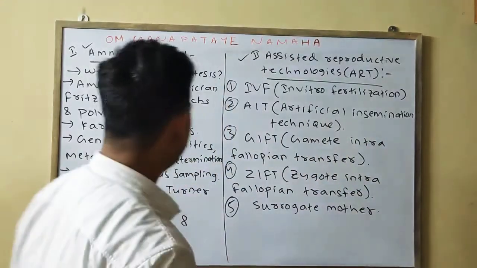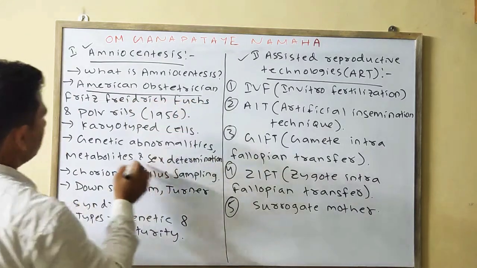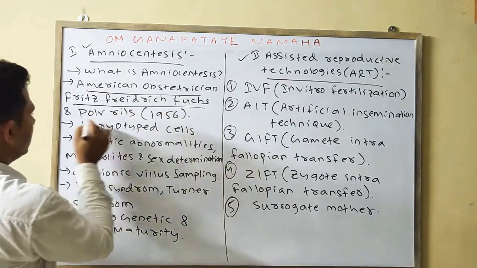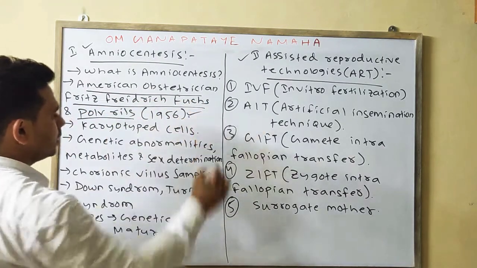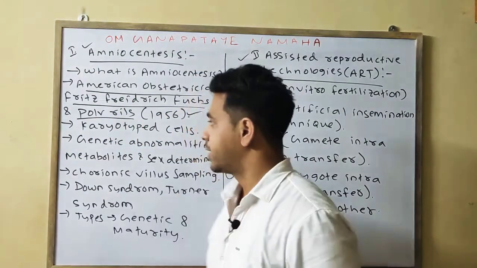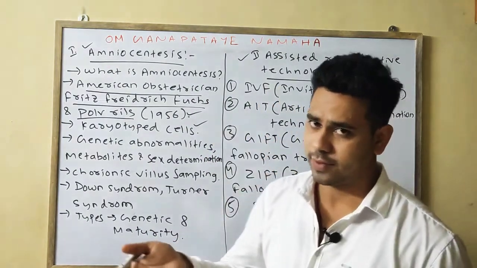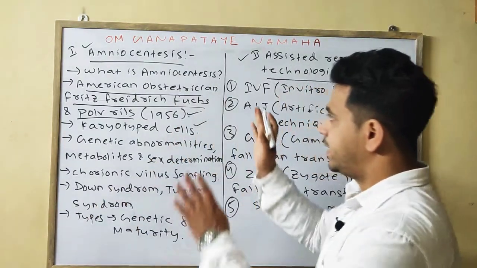Amniocentesis was first introduced by the American obstetrician Fritz Fuchs and Paul Riis in the year 1956, and it is done with the help of karyotyped cells, by which we can check various genetic disorders.